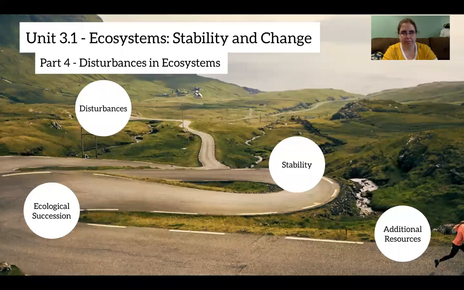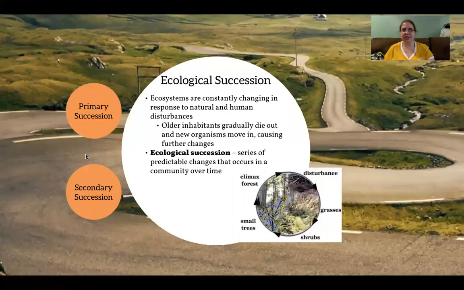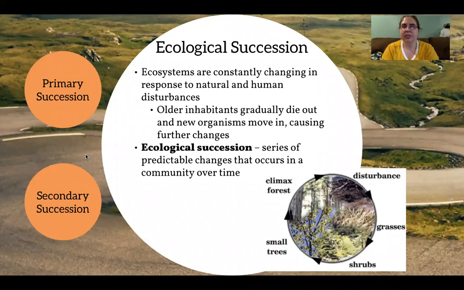All right, and now ecological succession. So ecological succession is looking at how we can figure out the path an ecosystem will take due to a disturbance. So a disturbance occurs, and ecosystems are going to change. They are constantly in flux and constantly changing due to both natural and human disturbances.